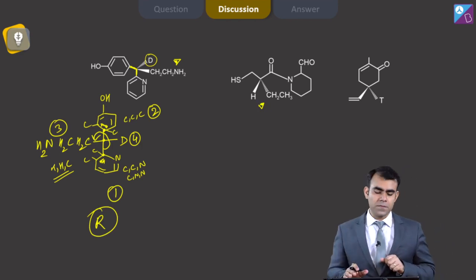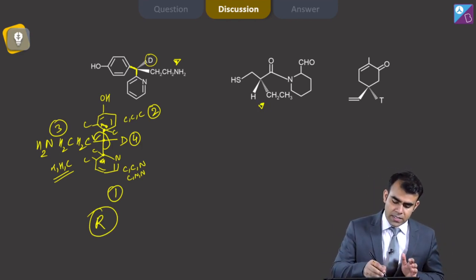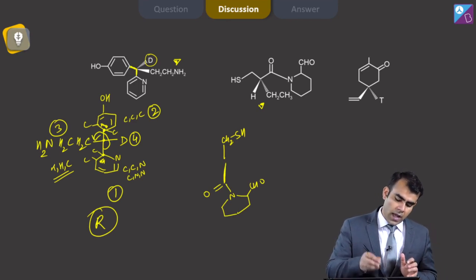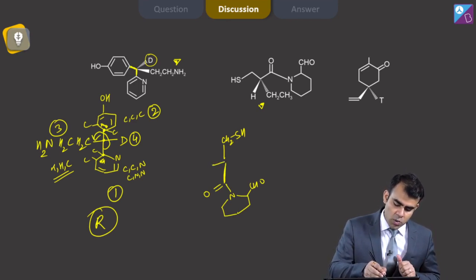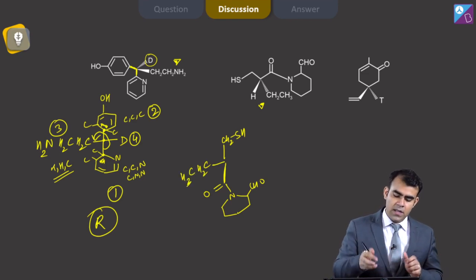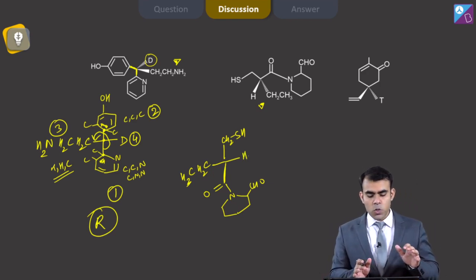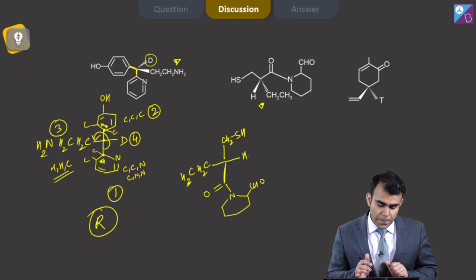Moving on to the next one, let's look at the compound. Now if I look at this compound, this CH2SH will look above, this compound looks below, and the CH2 looks on the side where it is, and H looks here. Now it is up to you how you are looking at this compound.